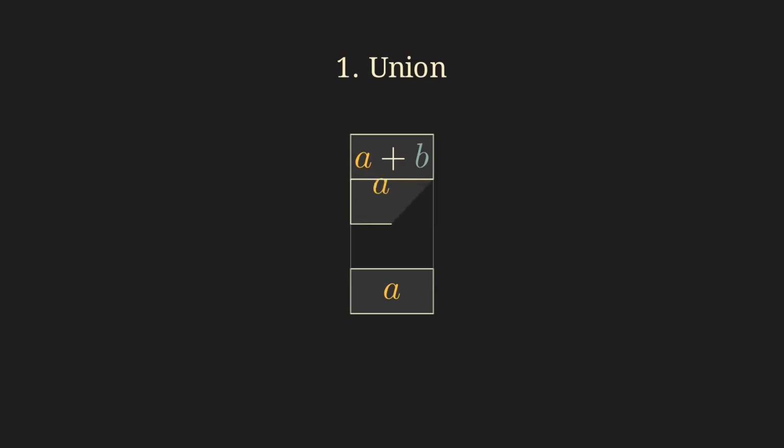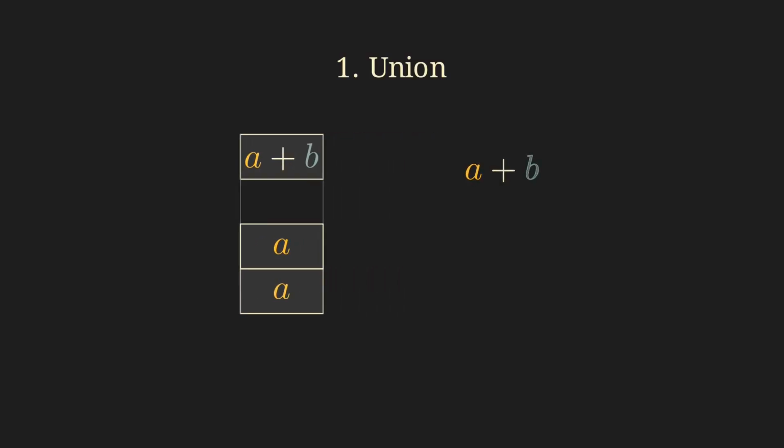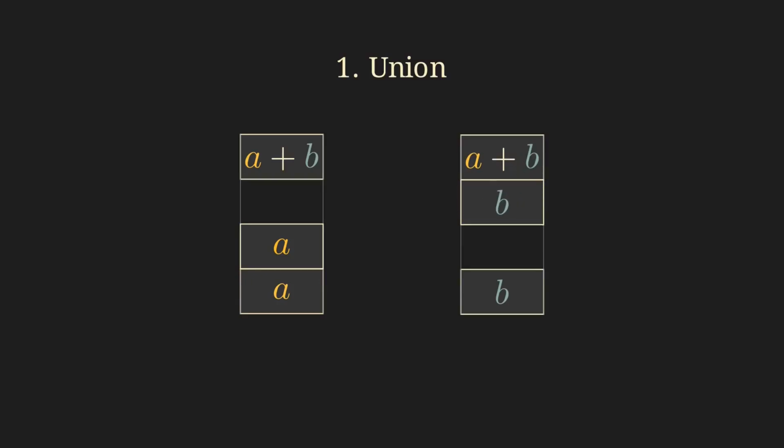First, union. If we write a plus in between 2 regular expressions, the resulting regex describes the union of the languages of the 2 sub-expressions. That is, it matches all strings of the first expression and all strings of the second expression. For example, A plus B matches the string A as well as the string B.